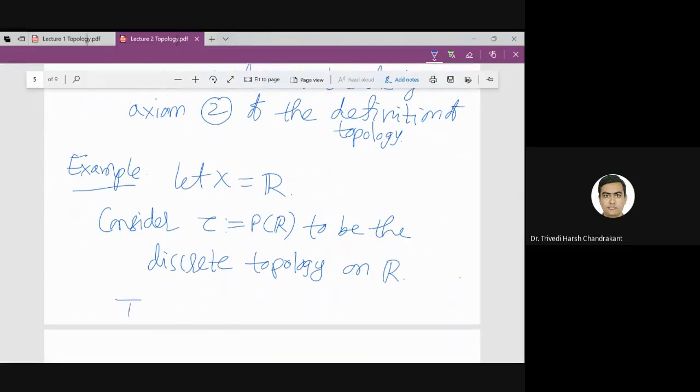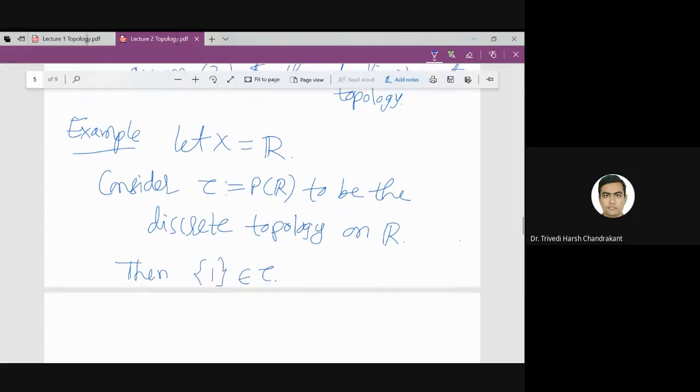So then we know that in the discrete topology singletons are there because it is a subset of the power set of R. So then singleton 1 belongs to tau, right?